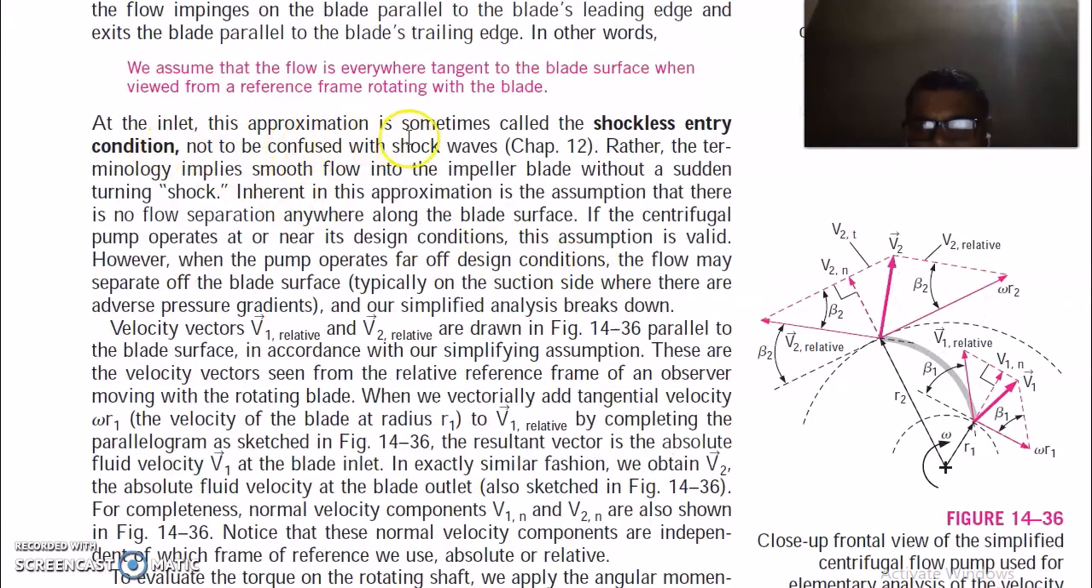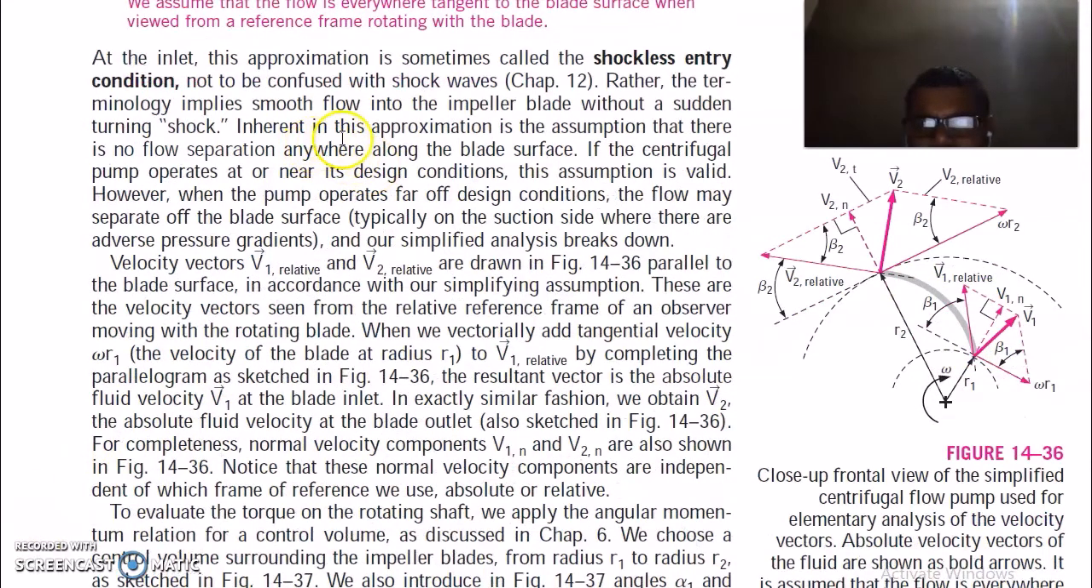At the inlet, this approximation is sometimes called the shockless entry condition, not to be confused with shock wave. So it means that your velocity at every point of the blade is tangent to the blade at that point. You can see it is parallel to the blade, tangent at that point. So this is V1 relative, this is V2 relative. This also means that there is no flow separation anywhere along the blade surface. If the centrifugal pump operates at or near its design condition, this assumption is valid.